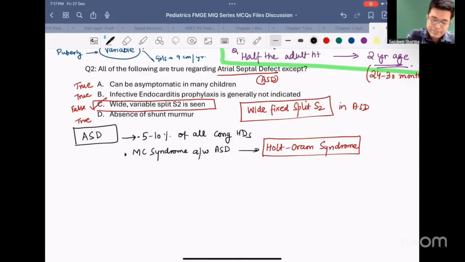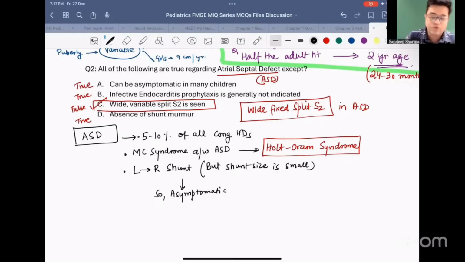Third point about ASD. ASD is characterized by a left to right shunt lesion, but the shunt size is small. And so these patients are found to be mostly asymptomatic. So which congenital heart disease is often asymptomatic and comes to attention incidentally? The answer will be ASD. Rarely, some patients can have CCF. Rarely, CCF can happen if there is a very large ASD.